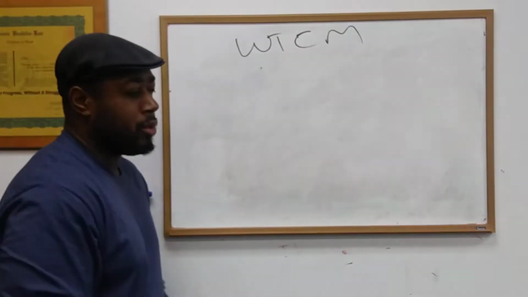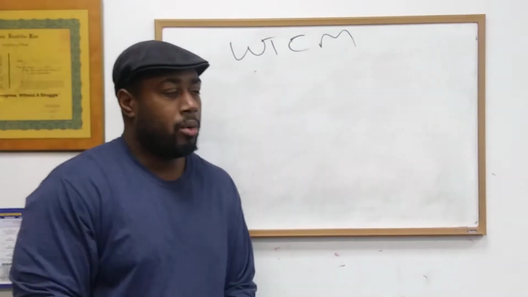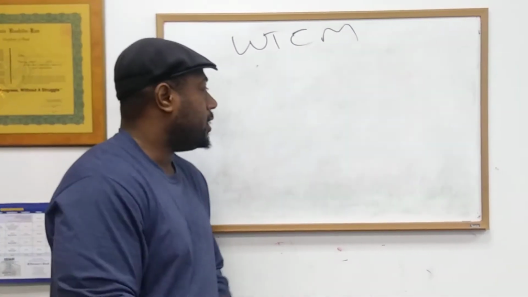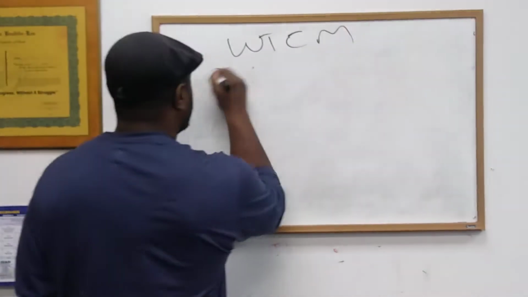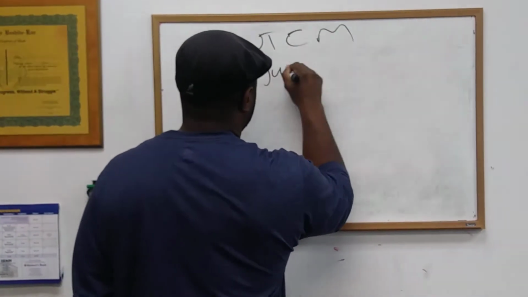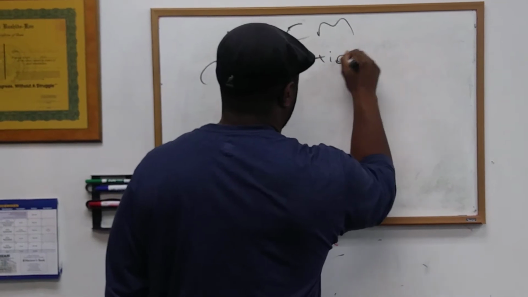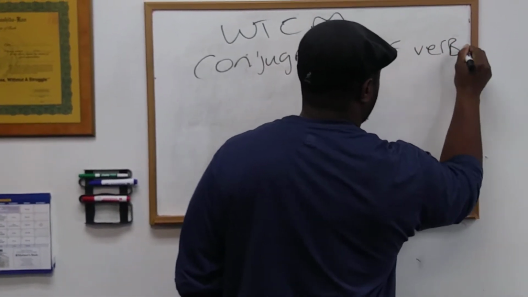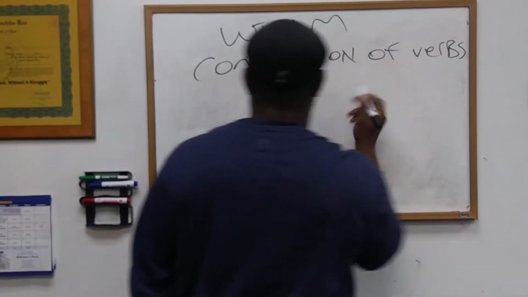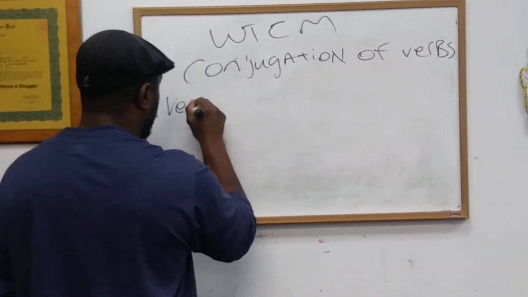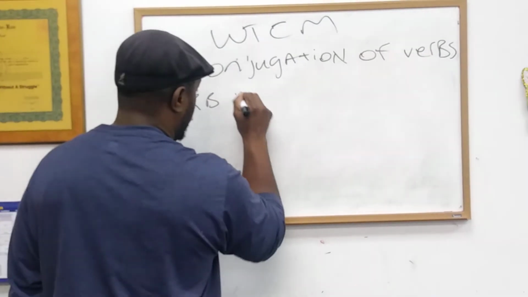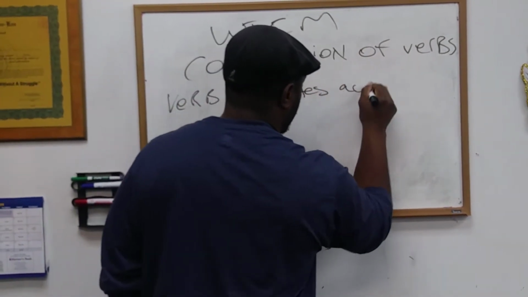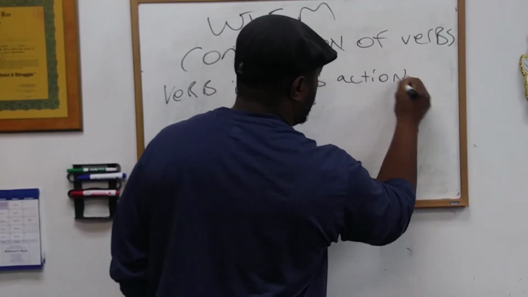We all know common words. Any word that's common, we can kind of infer what it is or ask what it is. But conjugation of verbs, right? Conjugation of verbs. All right, so this is the trick. A verb indicates action, right? So we all know a verb indicates action.